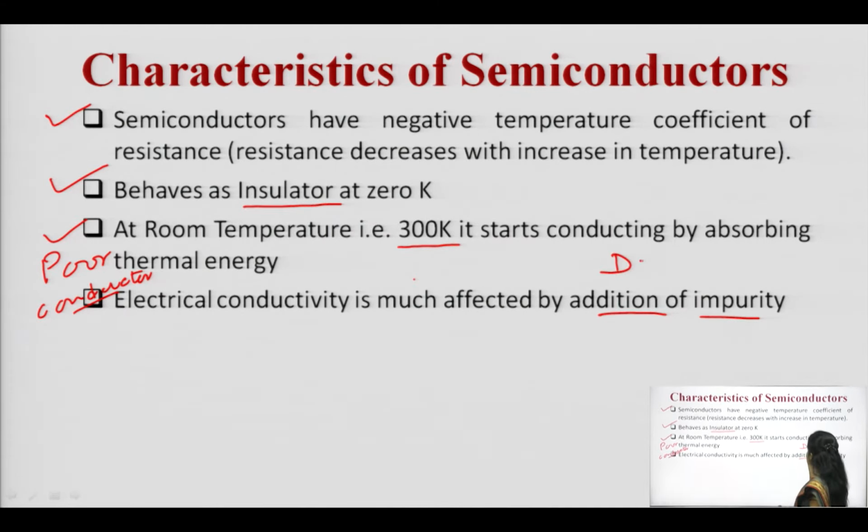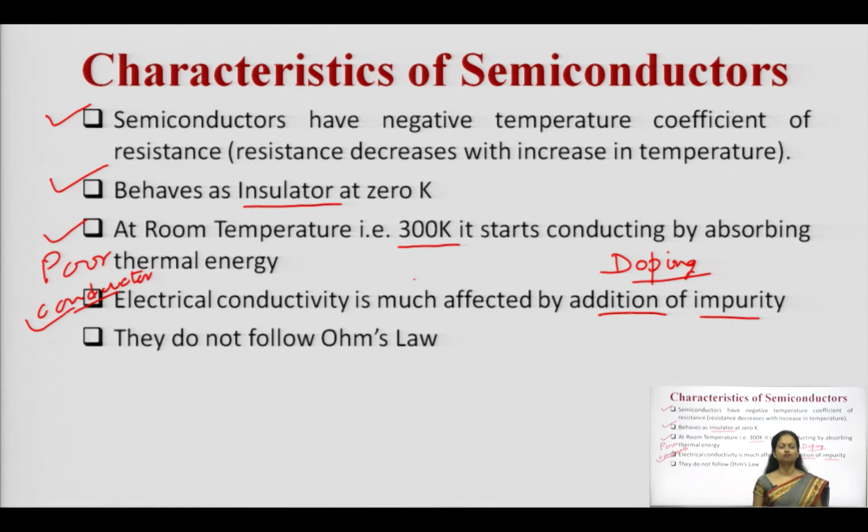If you add certain impurities to a pure semiconductor, that will definitely vary the carrier concentrations. It may be a majority of electrons in the case of N type, it may be a majority of holes in the case of P type. So, if there is an addition of impurities, what will happen? Electrical conductivity will vary. This is also a very important point, you must remember it.